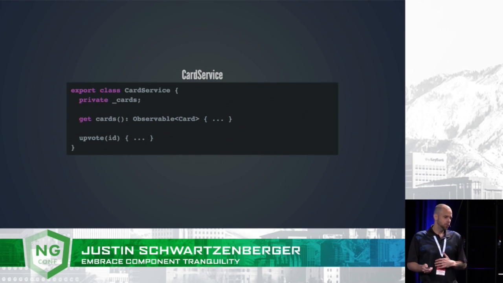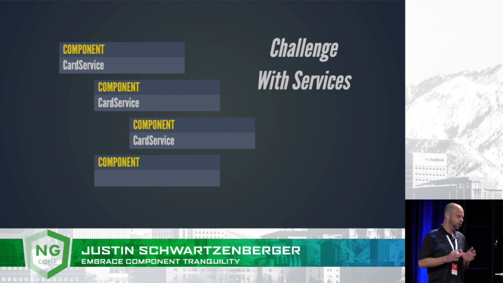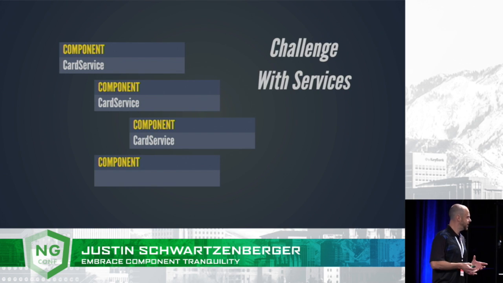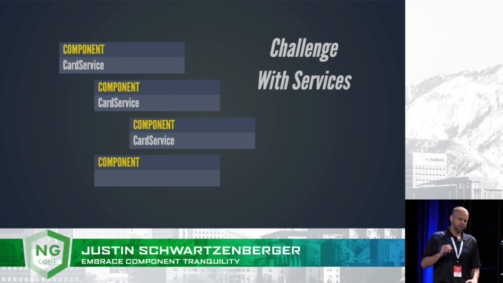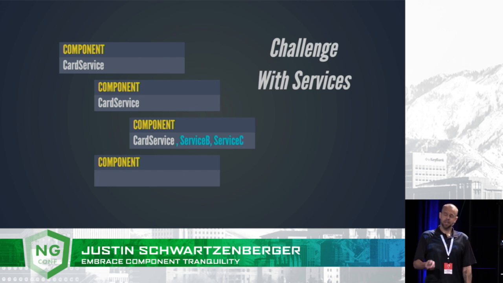But now we need to send this card service into any other component that needs to work with that card data so that it can subscribe and get updates. And we quickly continue on from this and start building out other services to represent other entities in our application. And if a component needs to work with 3 different entity types, we end up injecting in 3 different services. And if another component somewhere else needs to take action on a different entity type, it either needs that entity service injected into it or needs some other way to broker that action.